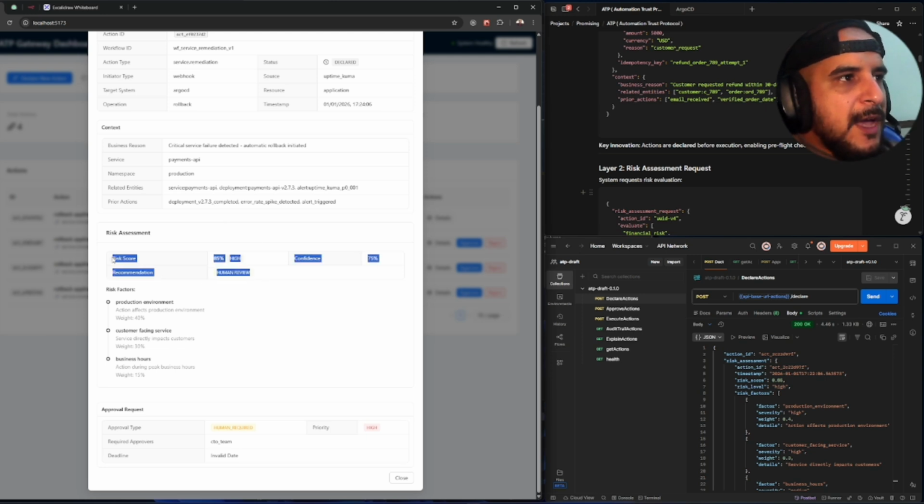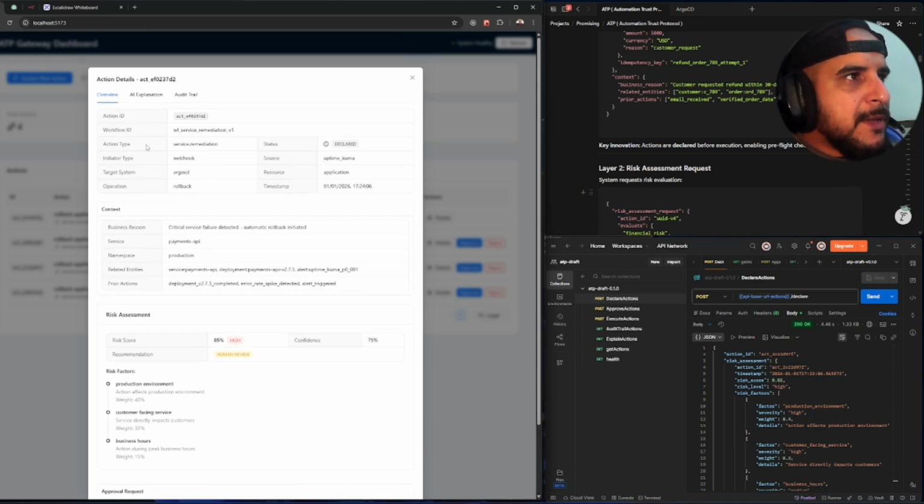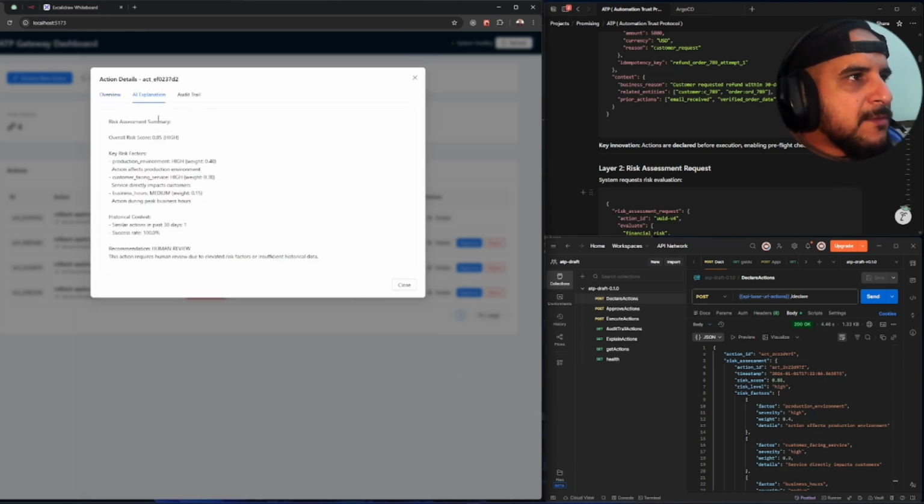After a while, after our agentic AI has enough data, this high risk is going to go lower and lower, and humans are going to have more time to do more important stuff. Even though this is production, after time, a lot of errors in production can be repetitive, and you can stop them before they happen. And here it says an approval request from the CEO team. As you can see, everything is visible here with authorization or authentication implemented. An AI explanation says overall risk score high.